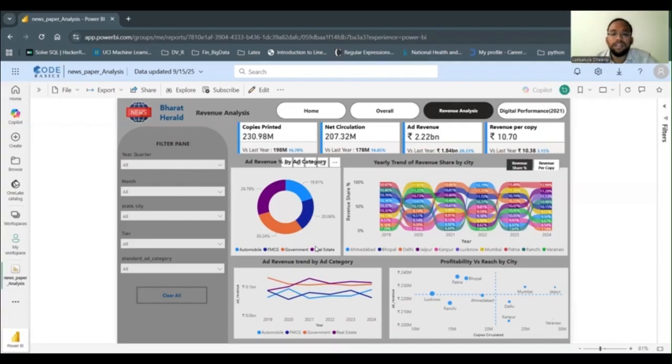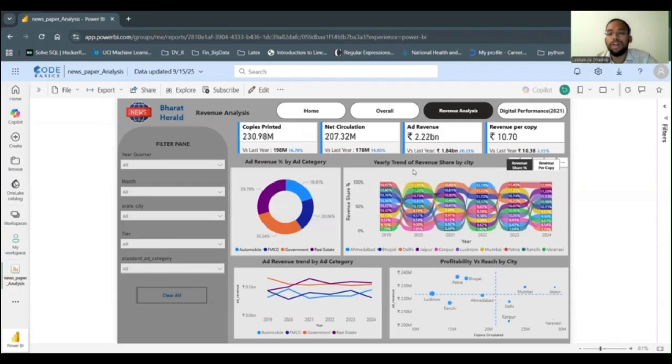It is clearly seen that the government ad category occupies 30 percentage of the space, and real estate occupies 29.79 percentage of the space. So altogether, these two contribute nearly half of the ad revenue for Bharat Herald. So Bharat Herald needs to concentrate more on these two ads.